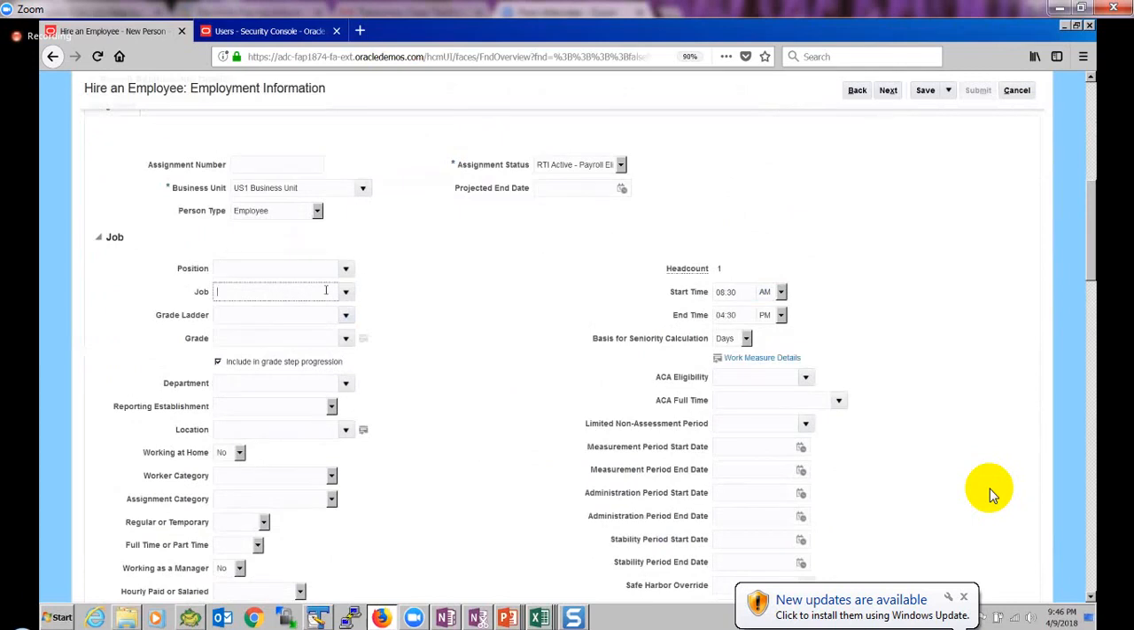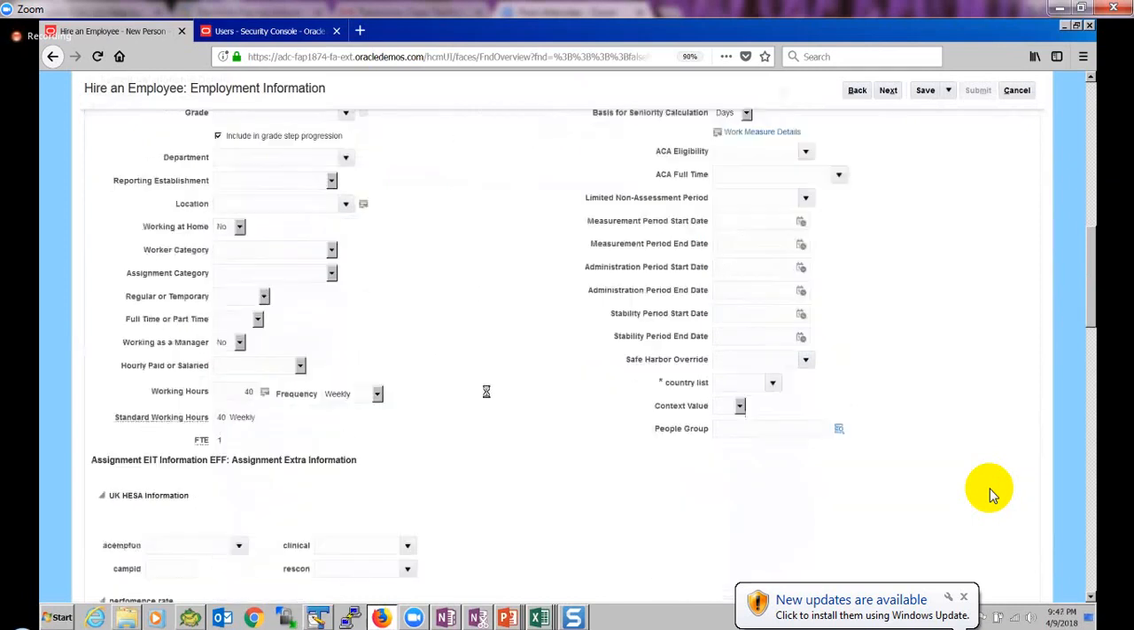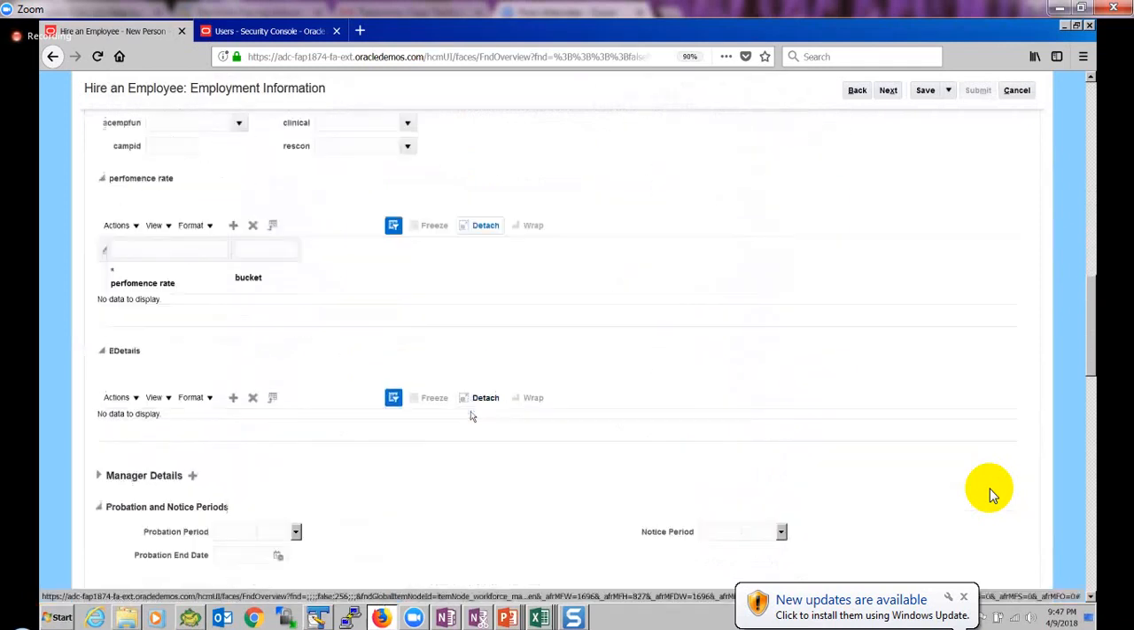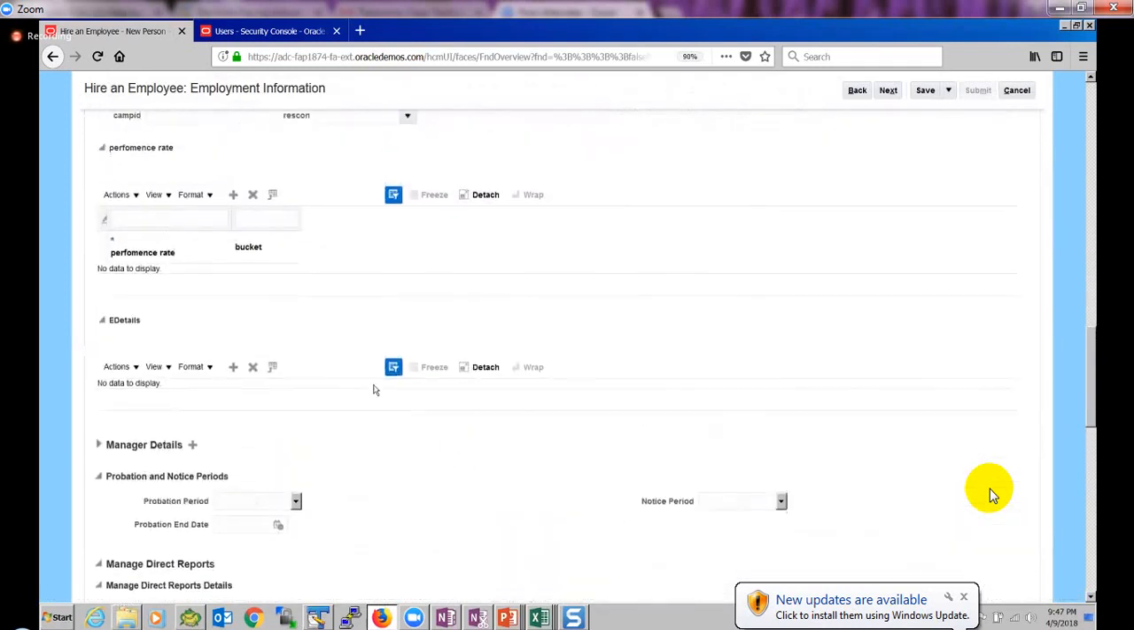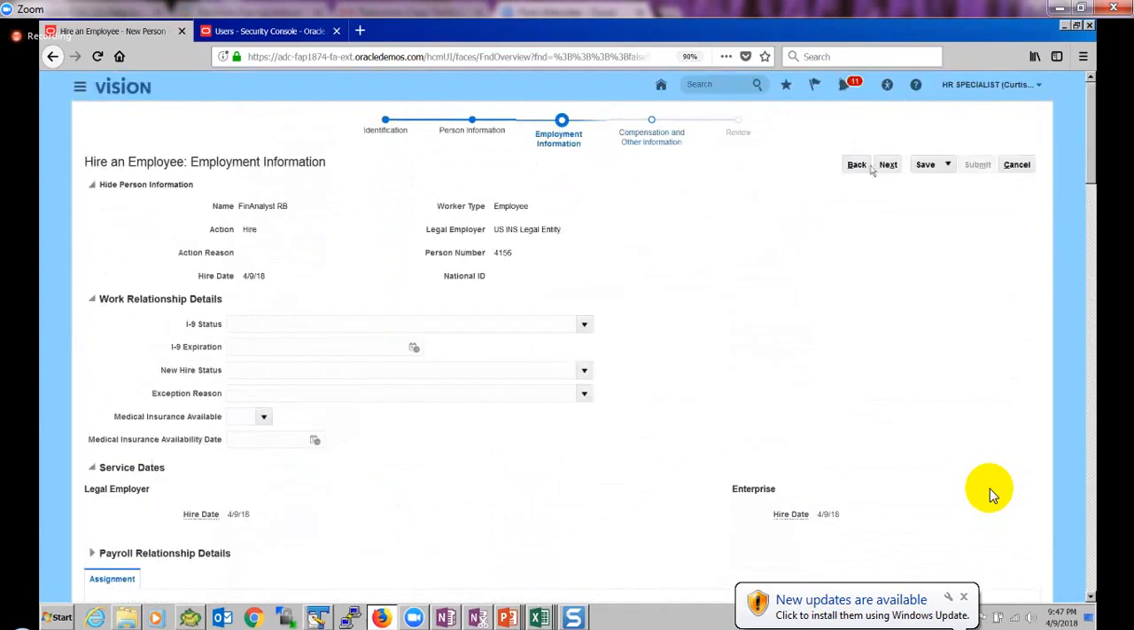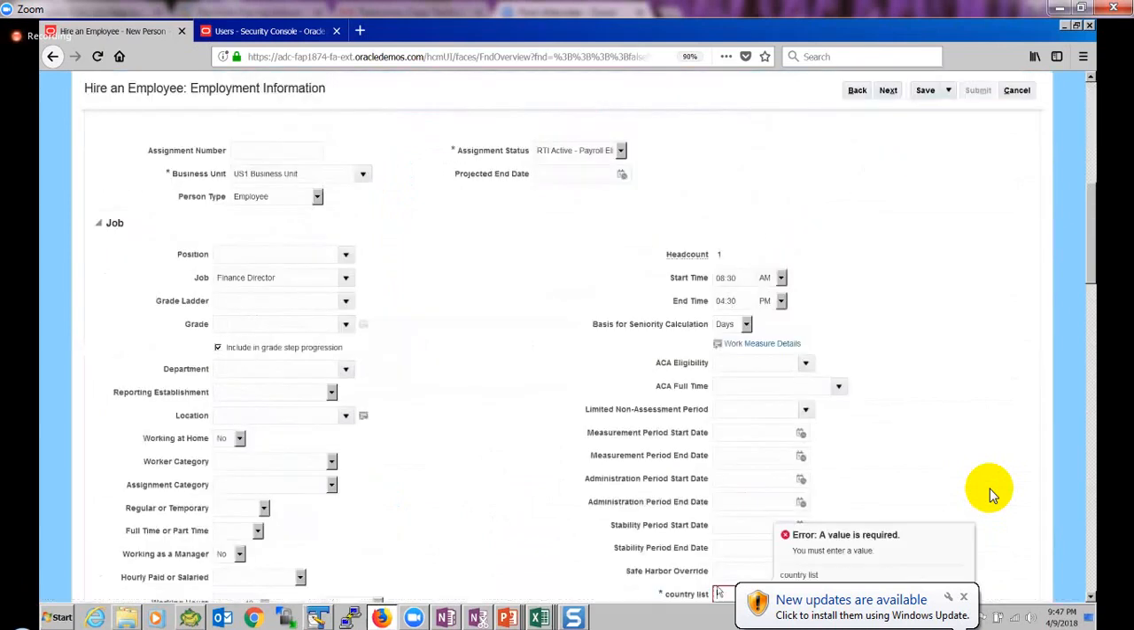So I'm going to give some job. Let us see if we have any jobs with financial in this company. Yeah, they have something called, these are not roles actually, it's jobs, typical company jobs, okay? So I'm just giving some finance director job. I'm not giving anything else. I'm just going next. Okay.